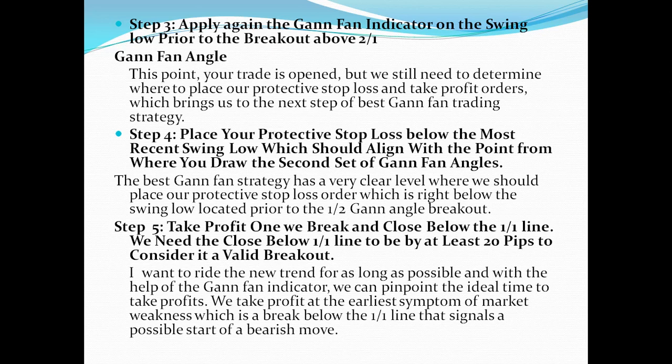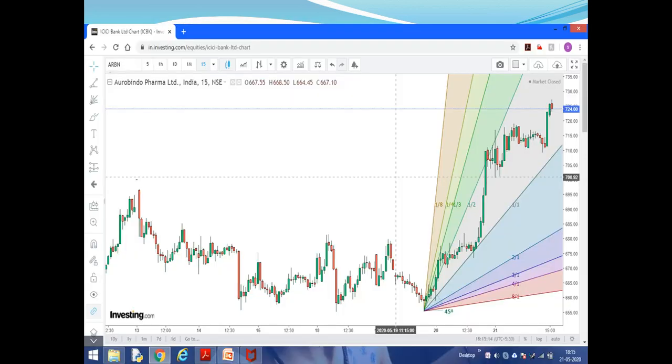You can take your profits. I want to ride the new trend as far as possible. With the help of the Gann fan, we can pinpoint the ideal time to take profit. We take profit on a symptom of market weakness, which is a break below the 1 by 1 line. This signals a possible start of a bearish move. So this is the bullish move that I showed you in Aurobindo Pharma stock today.